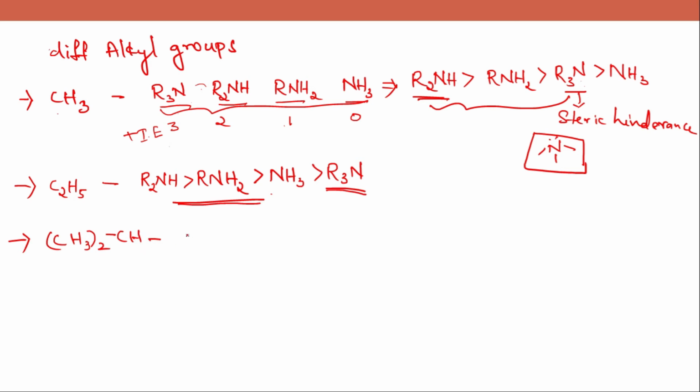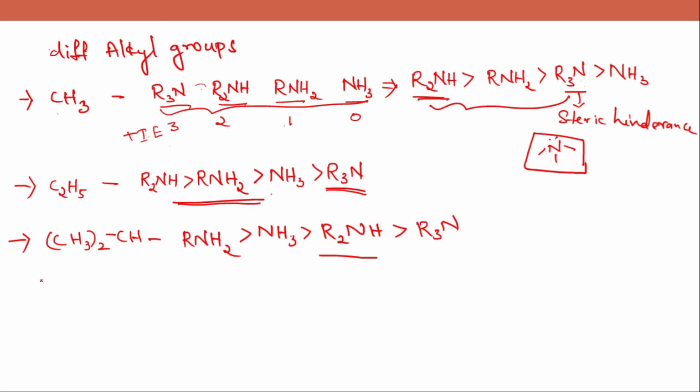In this, the order of basicity will be RNH2, and then comes NH3, and then R2NH, and then R3N. So here you can see even the R2NH has decreased its basicity than NH3. So now NH3 has a greater basicity than R2NH, completely due to steric hindrance, steric effect.